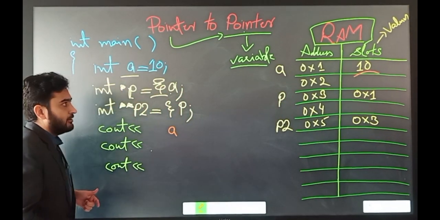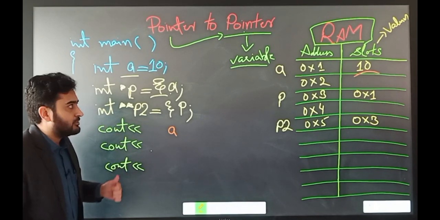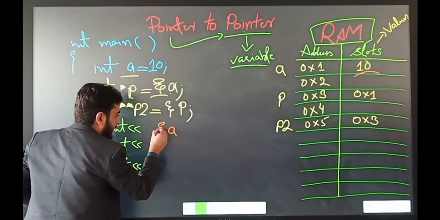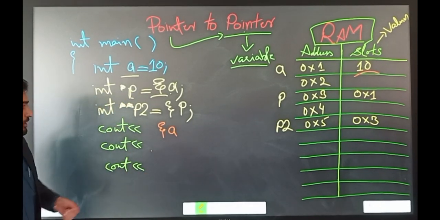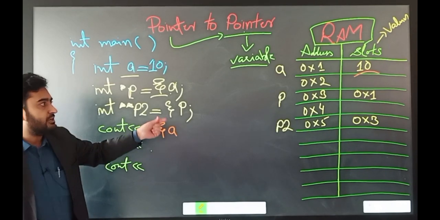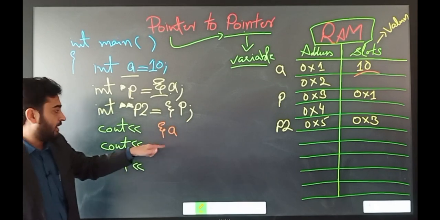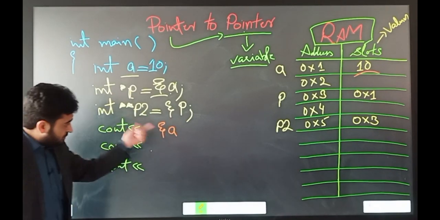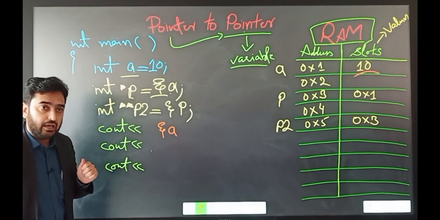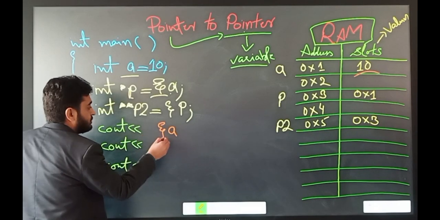But we are interested to print the address of A. So the address of A is 0 cross 1. How can we fetch that? By writing down the reference operator. When you write down the reference operator, it means that A should not return the value, but it should return the address in the memory. So through this statement, I want to print out the value of A while we have the reference operator.